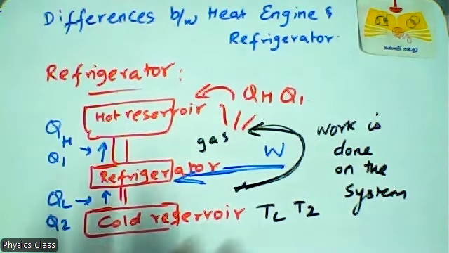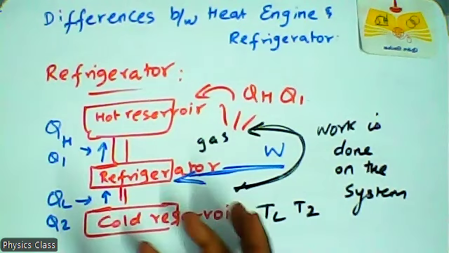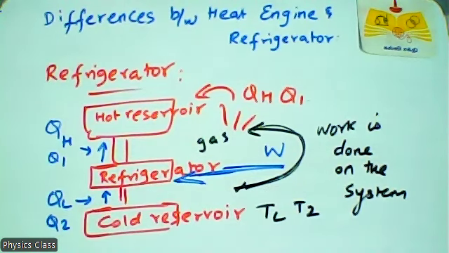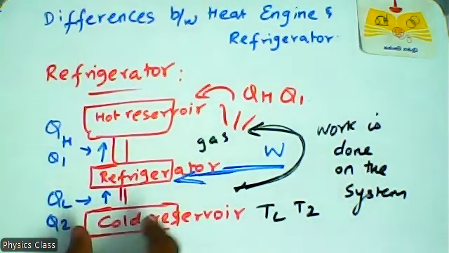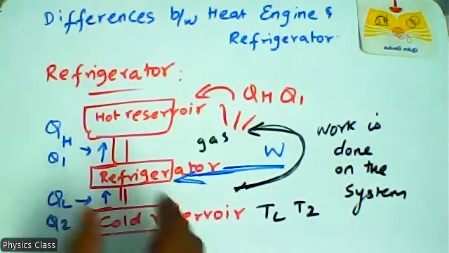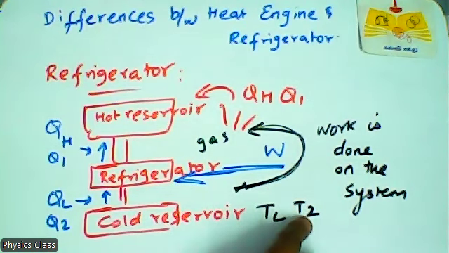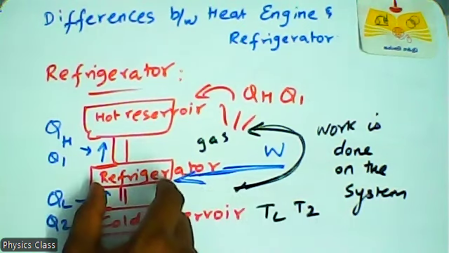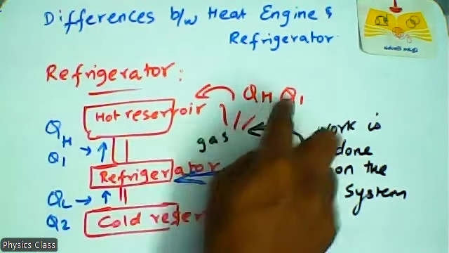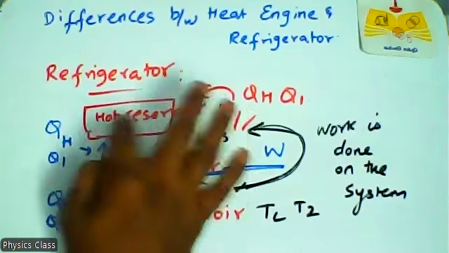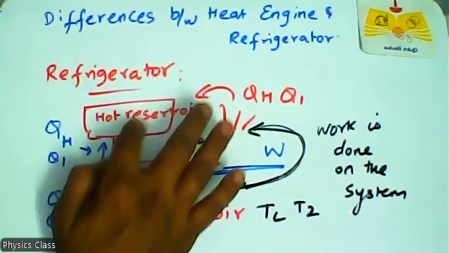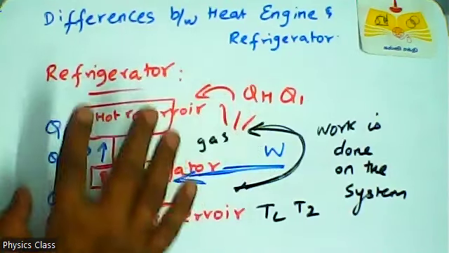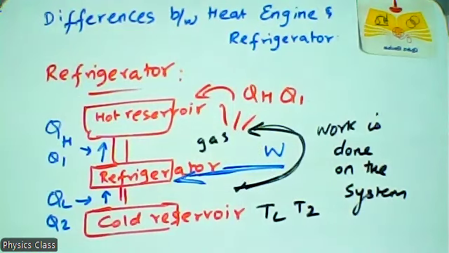Right. So the refrigerator is a reversible heat engine, with a working substance which absorbs an amount of heat Q2 from the cold reservoir at low temperature, denoted T2. And the working substance rejects some heat, Q1 or QH, to the hot reservoir at temperature T1 or TH.